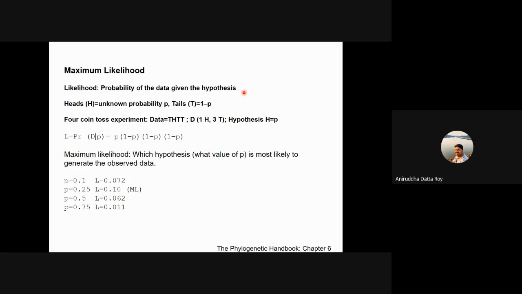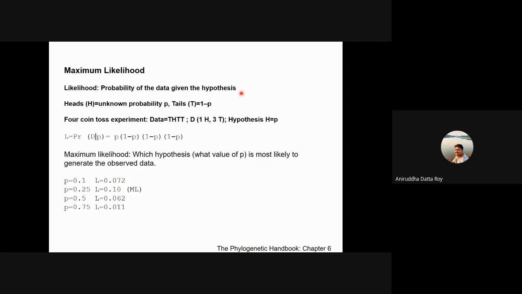Okay, so we will start with the maximum likelihood. Maximum likelihood is basically your probability of the data given the hypothesis. This will be clear in a moment, but let's just take a real life example. Let's do a normal coin toss experiment, right?